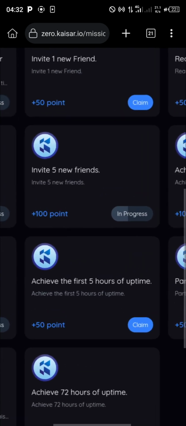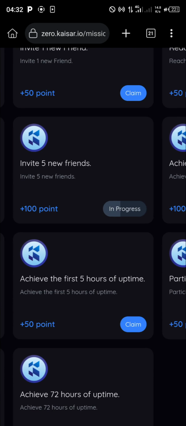Here it is: achieve the first 5 hours of uptime. Now, what do we mean by uptime? Uptime has to do with the hours, the minutes, the days in which you have been able to log in, you have been able to farm. Remember, projects like this calculate the hours and minutes you have spent on the project.